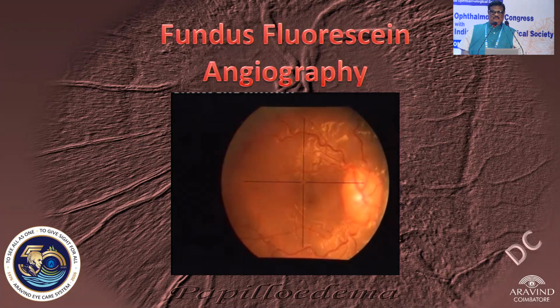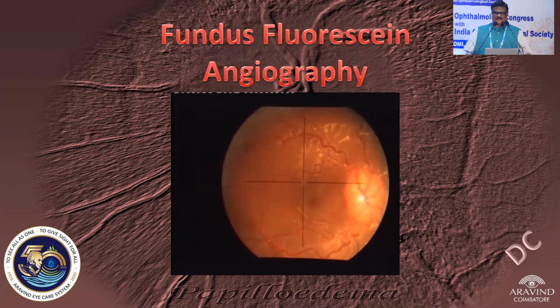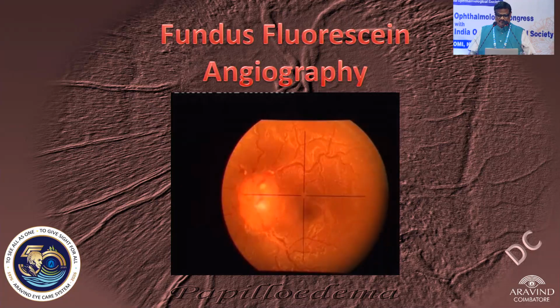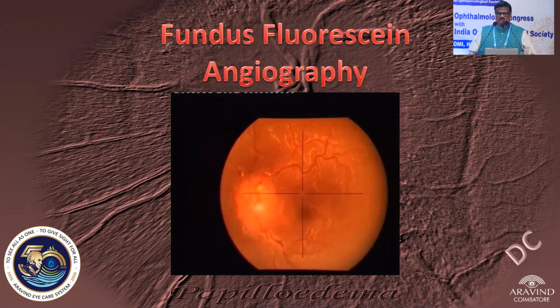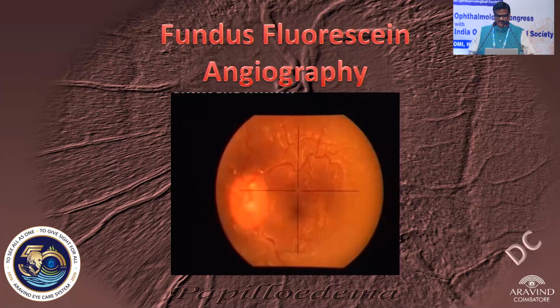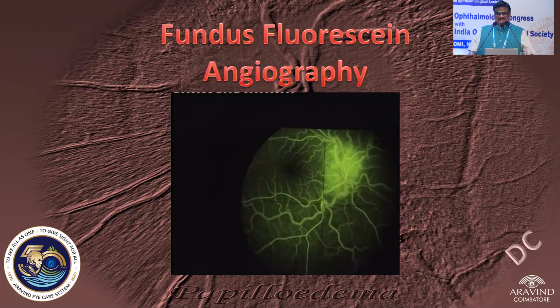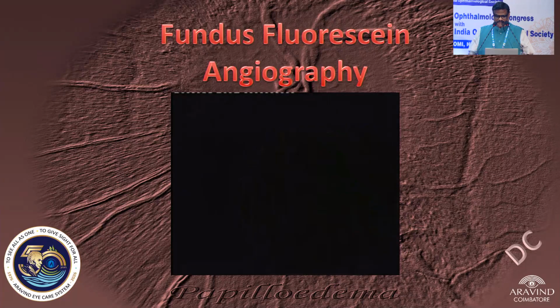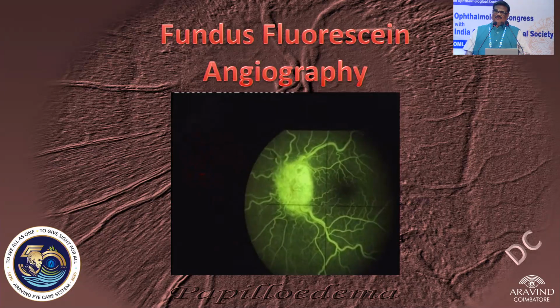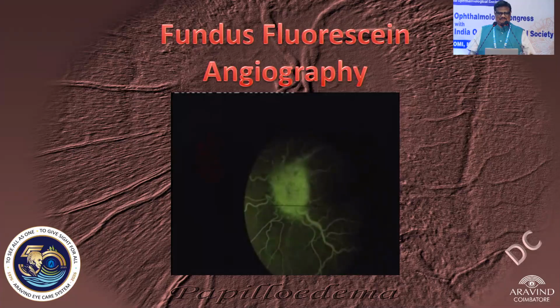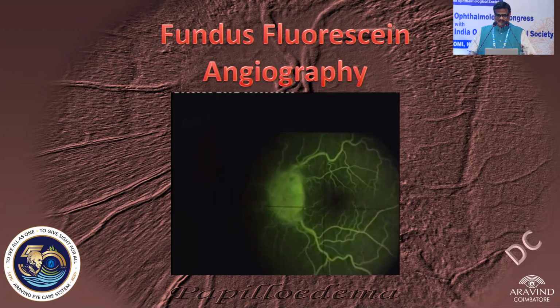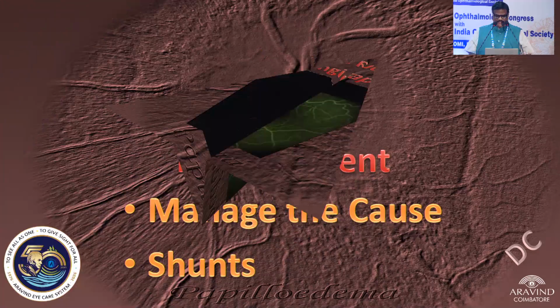So this is a patient with bilateral disc edema. She was referred postpartum. You can see disc edema bilaterally. So basically, she's a young girl, postpartum. We saw the disc edema in both eyes. Then the CT scan did not reveal much. But then the MRI of this girl showed multiple intracranial cysticercus cysts. Not only that, all over the body, some thousands of cysts. Unfortunately, they could not save her. This is the diffuse hyperfluorescence on fundus fluorescein angiography.